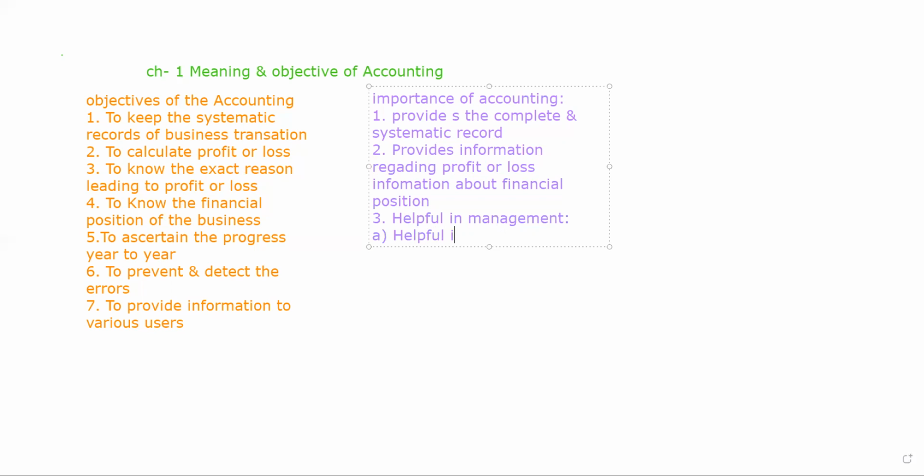So it is helpful in planning, helpful in controlling, and helpful in decision making.